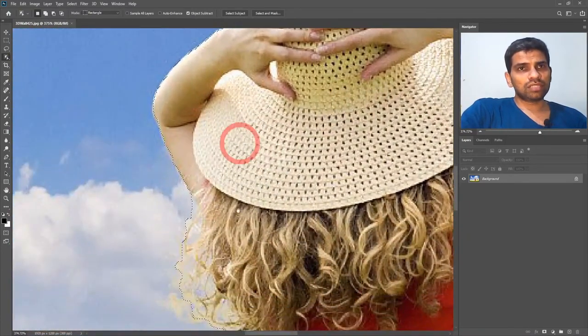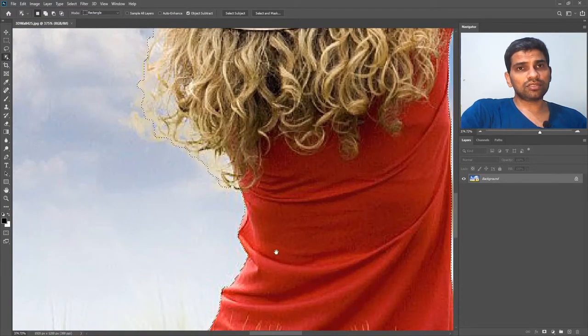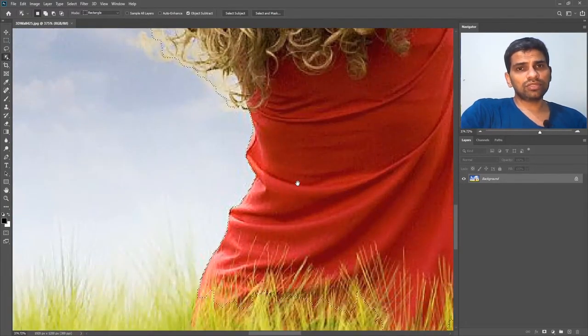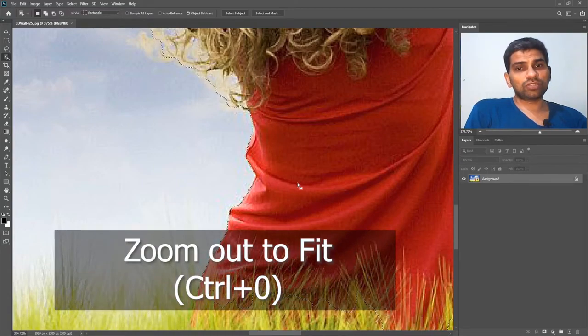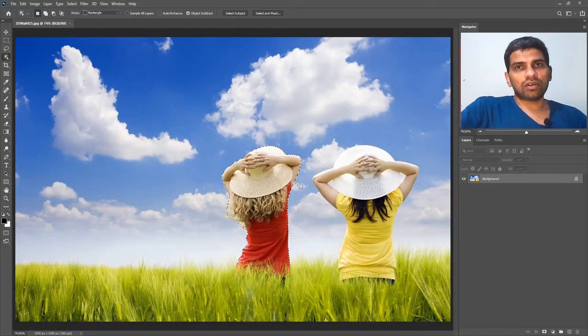We will look around the edges. The hair is not an issue, as you can use other methods like Select and Mask to fine-tune them. Now, I will press Ctrl 0 on my keyboard to zoom out this image and fit it to the screen. Now, I will do the same thing by drawing a rectangle around the second subject. As you can see, the other girl in the red is now deselected. That's because we didn't press Shift, right. So I will hit undo here by pressing Ctrl Z on my keyboard.